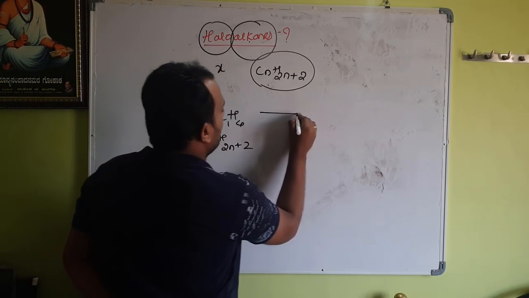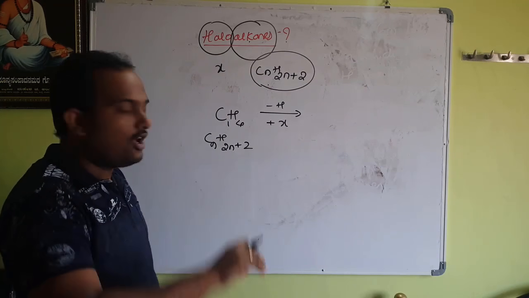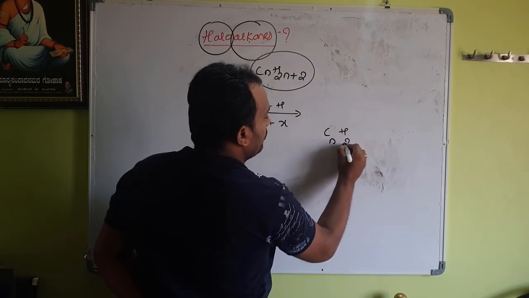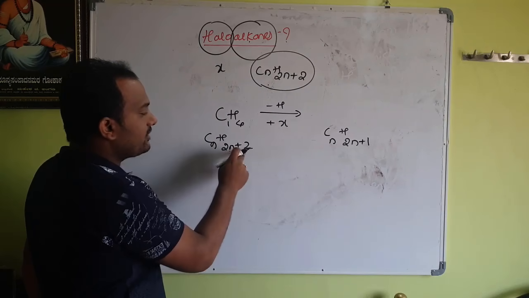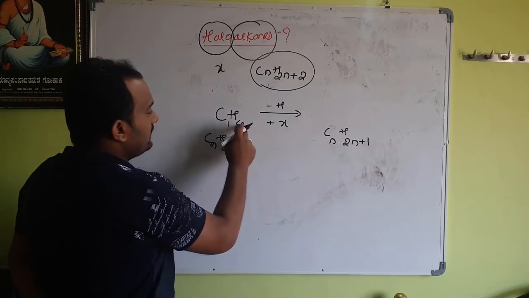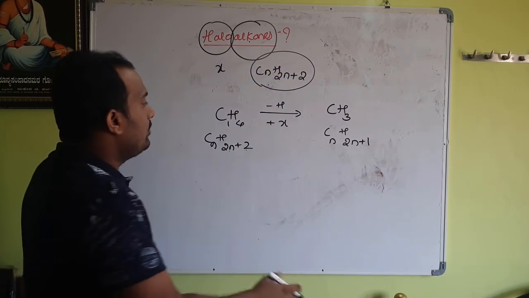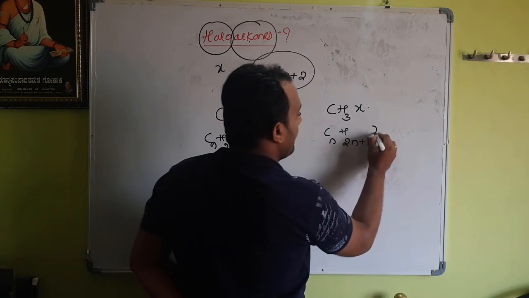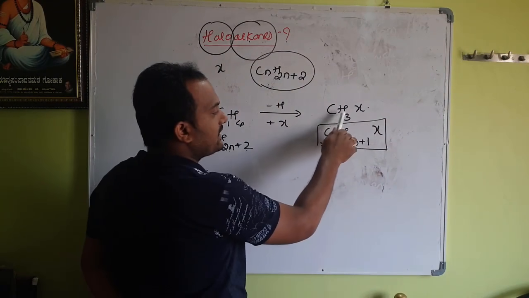Now I remove one hydrogen and add one halogen. One hydrogen lost means 2n+2 now becomes CnH2n+1, is it not? Because earlier there were 2n+2 hydrogens, now it becomes 2n+1. Now CH4 becomes CH3 because one hydrogen is lost. What is added? Halogen. I will write X. Therefore, in the formula also I have to write X. So this is the general formula for the compound CH3X.